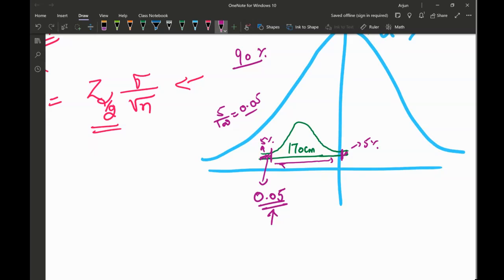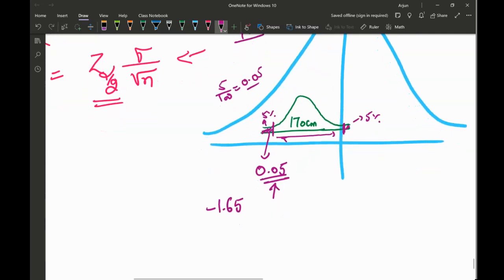0.05. It's going to take me a second. So 0.05 is at negative 1.65, negative 1.64, between 4 and 5.